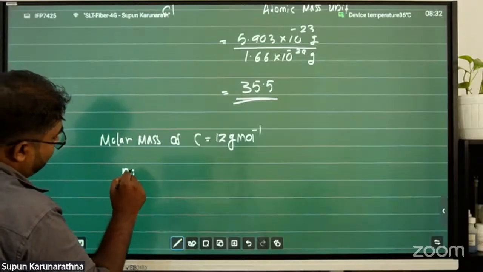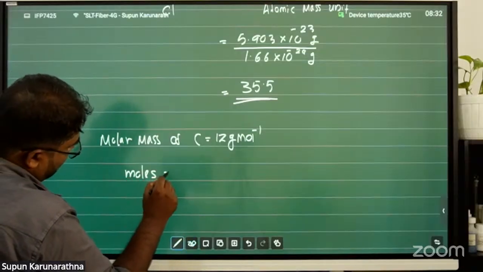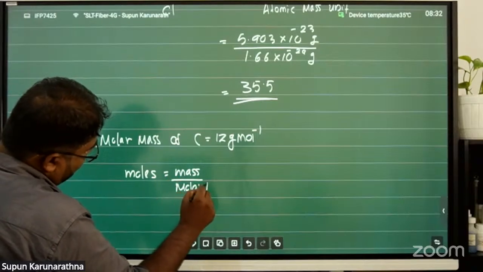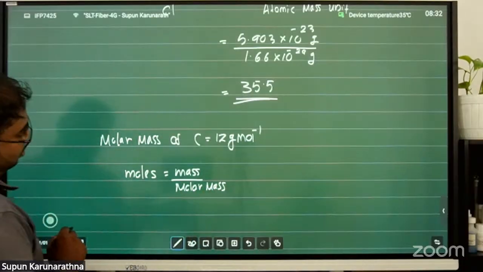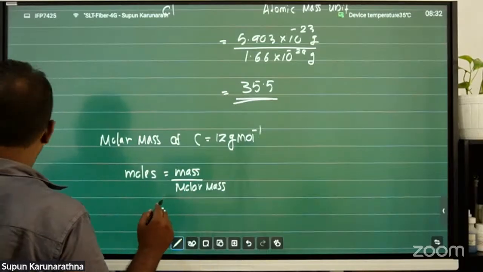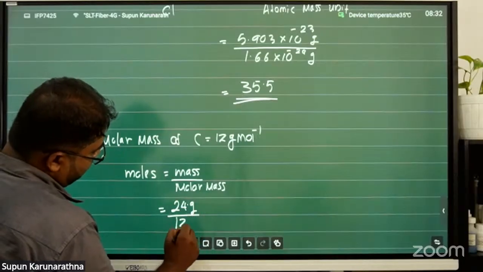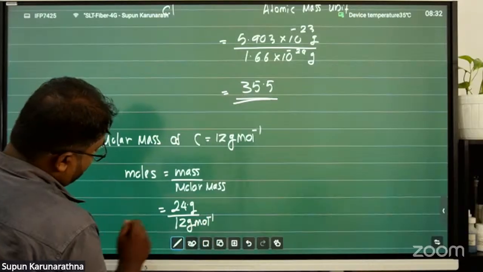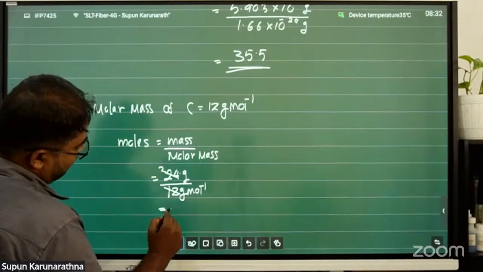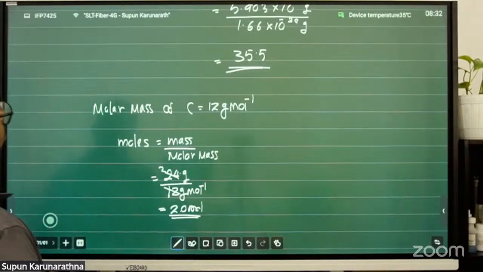The one way is you can use this formula. What is it? Moles equals mass over molar mass. So the mass is given, 24 gram. The molar mass is 12 grams per mole, right? So then the final answer, here 1, here 2, is 2 mole. Final answer you can take as 2 mole, right?